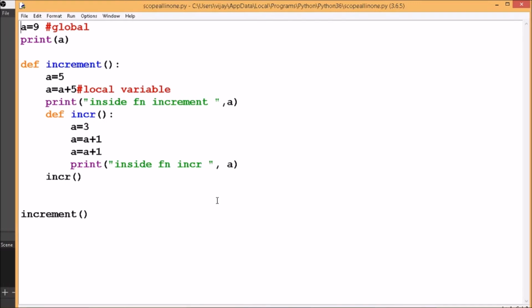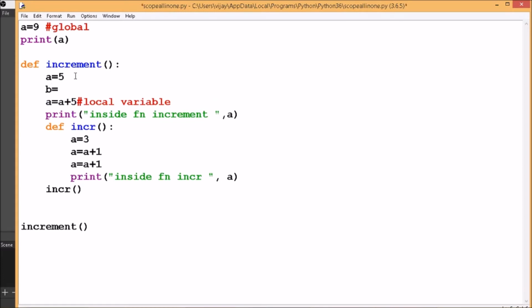Now let us understand what enclosing scope means. I have a variable A equal to 5 in this increment function. Let me have another variable B equal to 2, and within INCR I may write A equals A plus B, where B is a variable defined in increment, not in INCR. So when the compiler executes A equals A plus B, it looks for the value of B in the local scope, that is within the INCR.